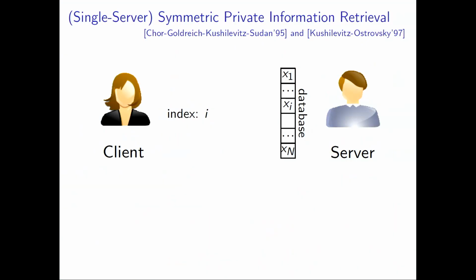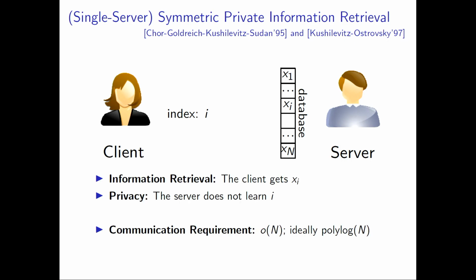So, okay, first of all, what is symmetric pair? I guess most of you are familiar with this. Alice, yes, in this case, Alice is the client. She has an index, and Bob has a database. And the goal is to allow the client to retrieve the element of her choice in the database in a private manner. Now, what's perhaps a tiny bit less standard is this notion of symmetric privacy, which simply means that the server also has some privacy guarantees in that the client only retrieves a single index. And you can see this as a very specialized form of secure computation.